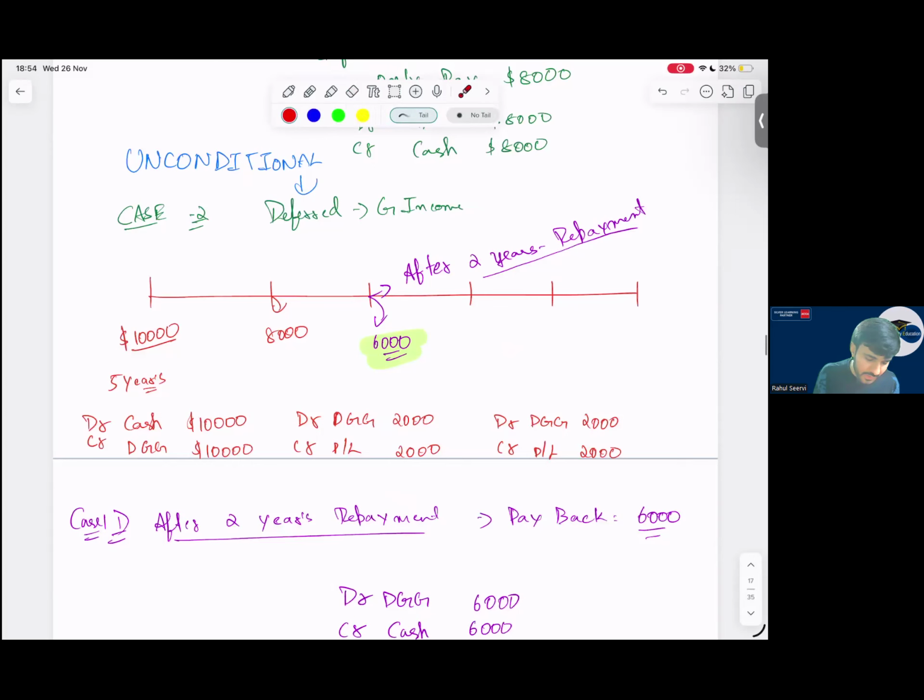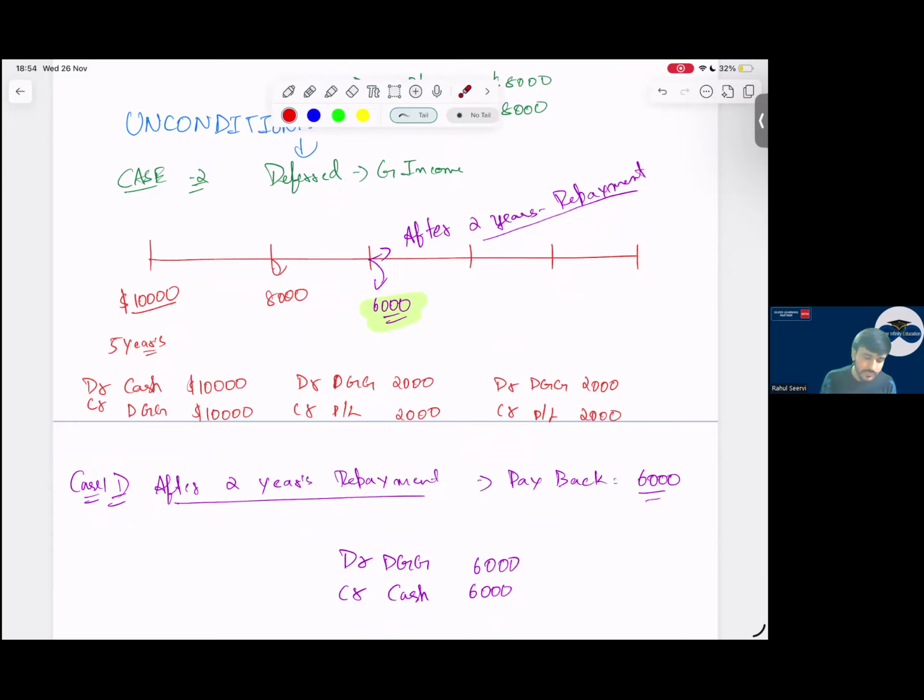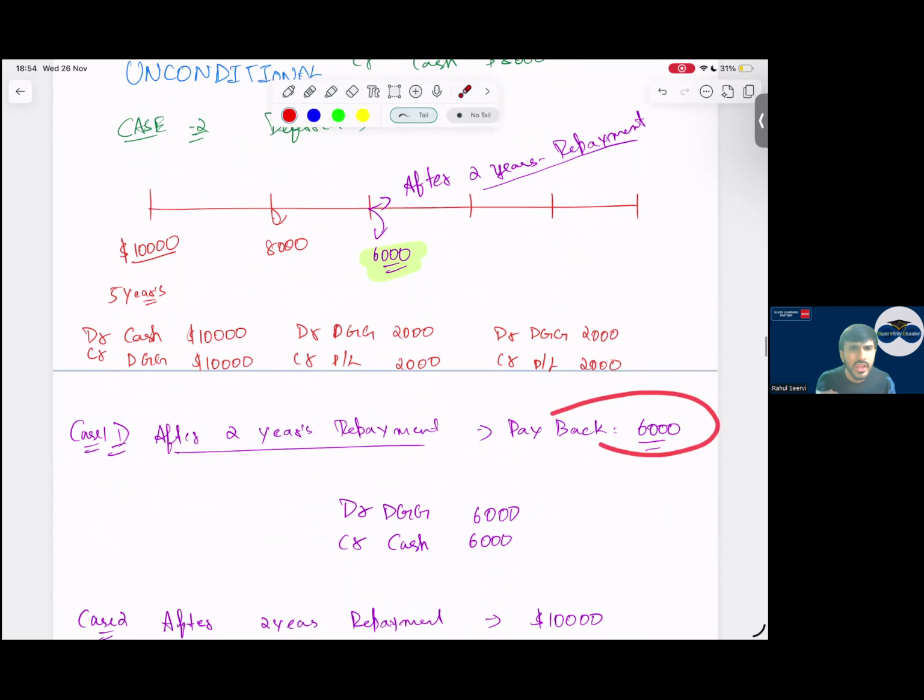Then case 2 is deferred income. In the deferred income method, listen here, everyone. 10,000, here 8,000, here it became 6,000 because 2,000 I have taken into P&L as income. After 2 years, the government is saying repay the amount, repay 6,000. What will you do? Cash is going out 6,000, so grant also will reduce. This deferred government grant will reduce by 6,000 because there is no more liability on your head.